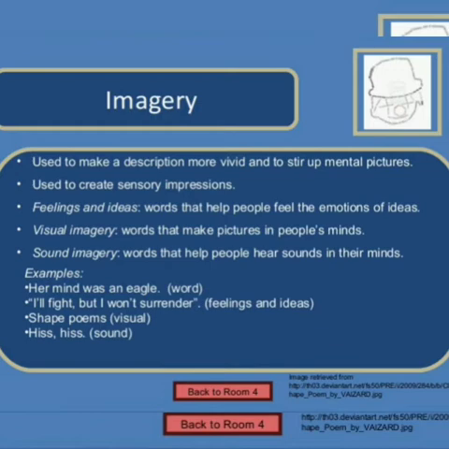Why is imagery used? In order to make the description more interesting. Examples: her mind was an eagle. You should think of the picture of an eagle. So the eagle is an imagery. I will fight but I won't surrender. Here, feelings and ideas, you have to imagine. I like flowers. So you have to imagine flowers. The flowers are dancing in the breeze. The movement of the flowers is also imagery. Shape poems, that is visual. Hiss, the sound, is also imagery.